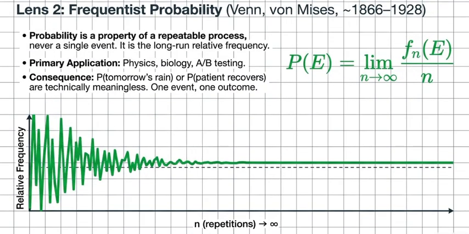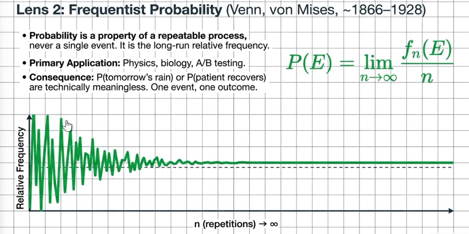Moving on, there is the topic of frequentist probability. What is it? Probability is a property of repeatable processes, not a single event. So it requires an experiment which can be repeated infinitely under identical conditions. In the formula, you can see f of n is written. f of n means the number of times E occurs in n repetitions of the experiment.